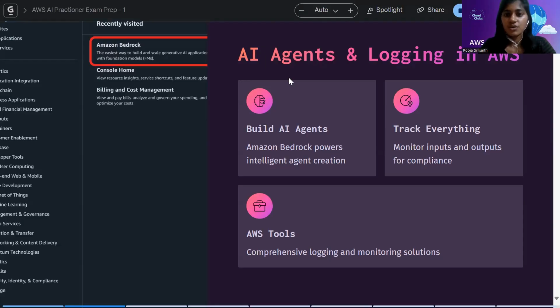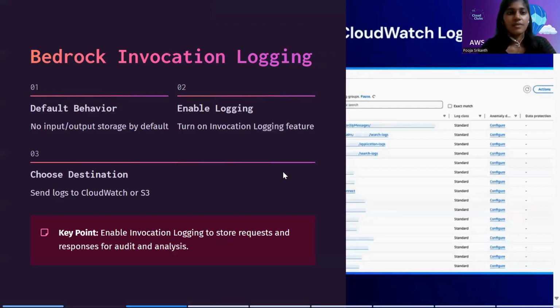So by default, Amazon Bedrock does not store these user inputs and outputs due to compliance and security reasons, like privacy, where we can enable model invocation logging, or otherwise Bedrock invocation logging, in which we'll be capturing the requests, responses, as well as the metadata. These logs will then be stored as objects in S3 buckets or under CloudWatch for monitoring and logging.